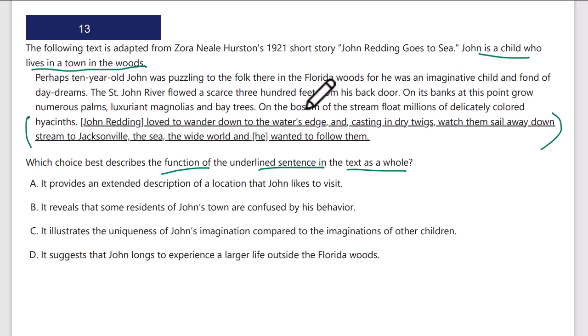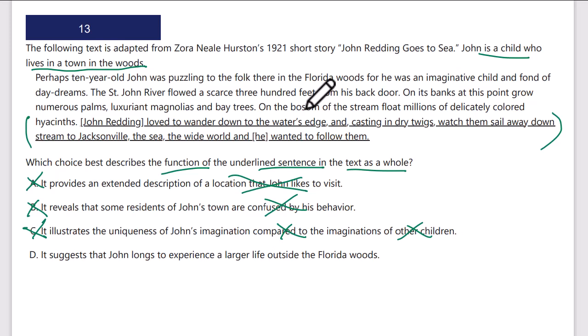A, it provides an extended description of a location John likes to visit. No, that's just where John's from. He actually wants to get out of there, apparently. B, it reveals that some residents of John's town are confused by his behavior. Yeah, but that's not the function of the underlined text, right? That's true in the passage, not the underlined function. C, it illustrates the uniqueness of John's imagination compared to other children's. There's no comparison to other children's imagination. Again, a false comparative.